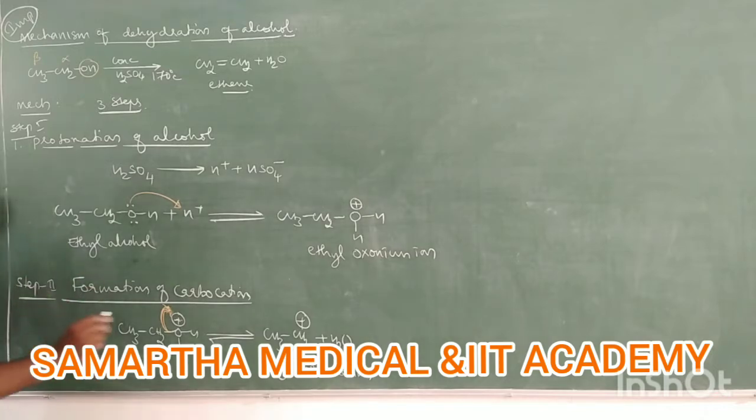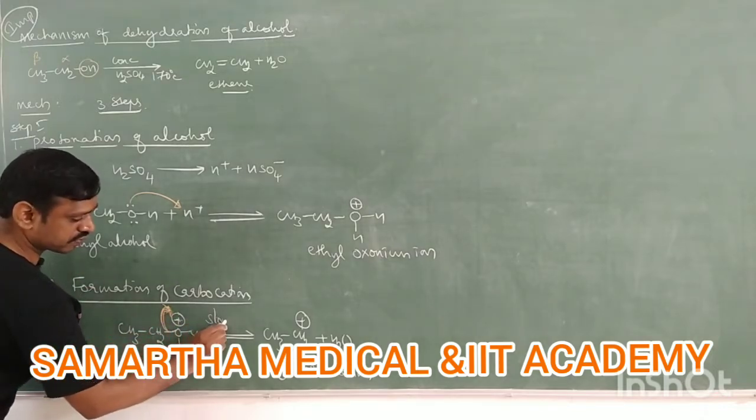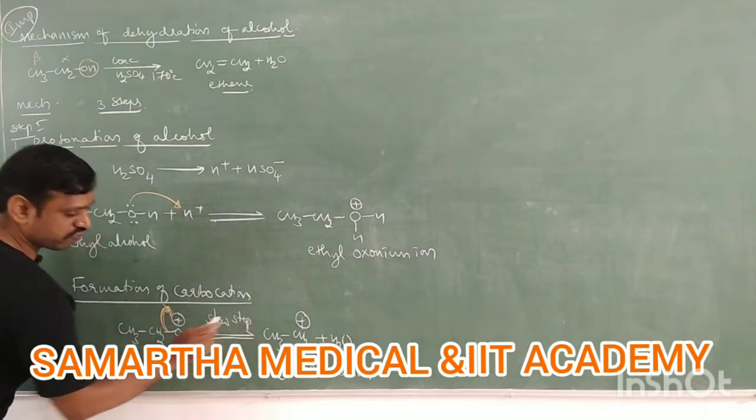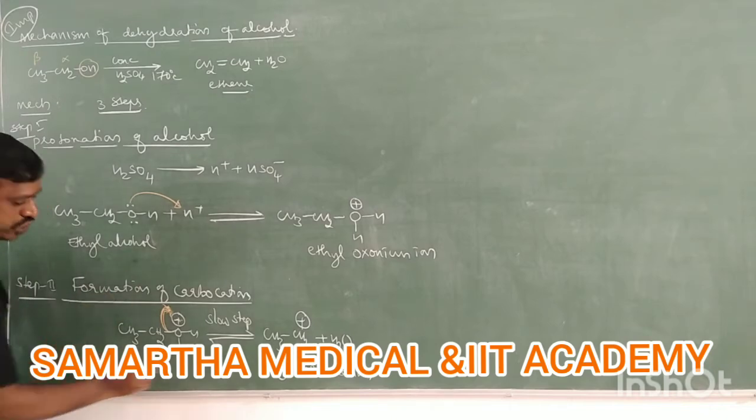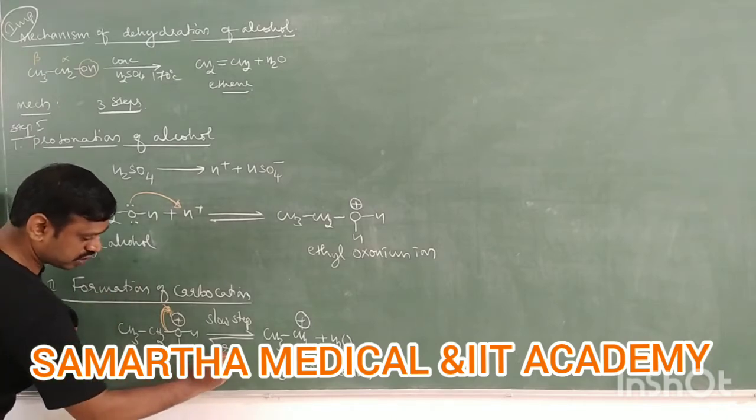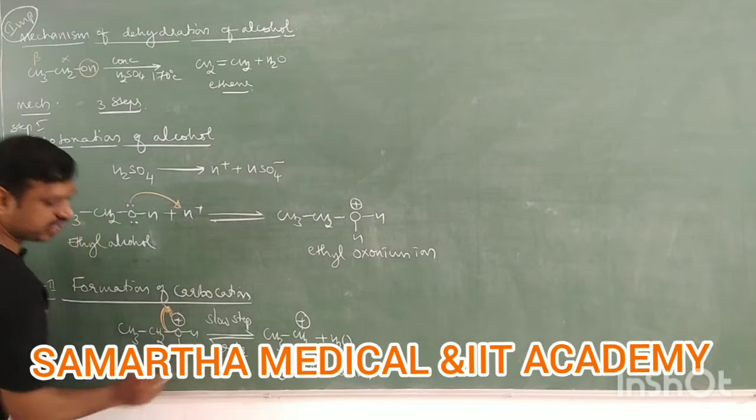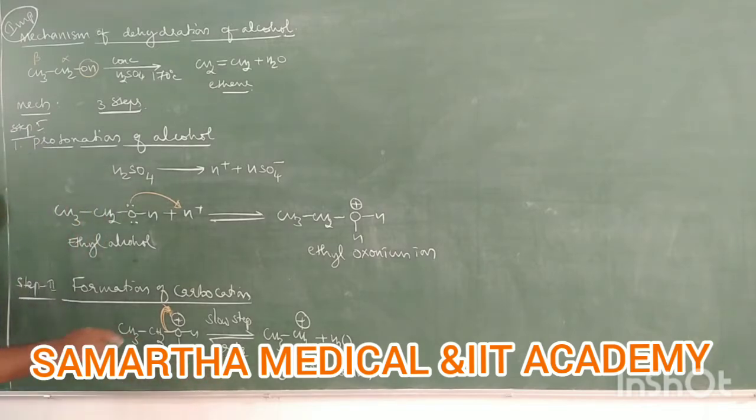Ethyl carbocation is an intermediate. Now here important is, this is a slow step. Important for objective. It is a slow step, and RDS, rate determining step. You will study in chemical kinetics. Therefore, this particular step is a slow step and a rate determining step. It means the rate of reaction depends on only this step.